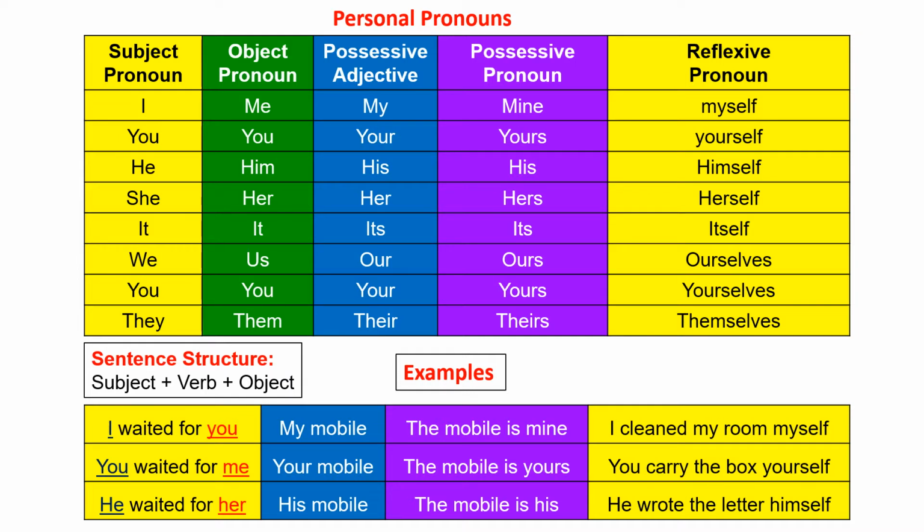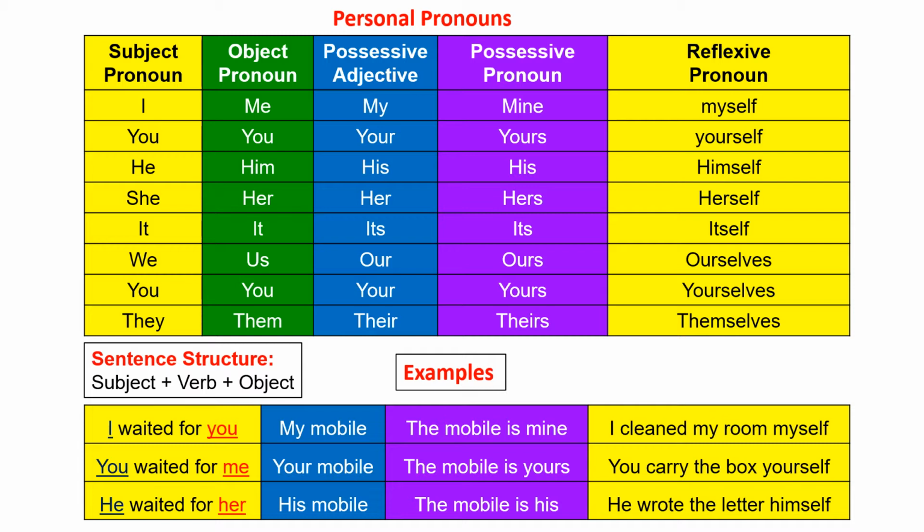See, you, subject pronoun also you and object pronoun also you. Next, he waited for her. In this sentence, he is subject pronoun and her is object pronoun.